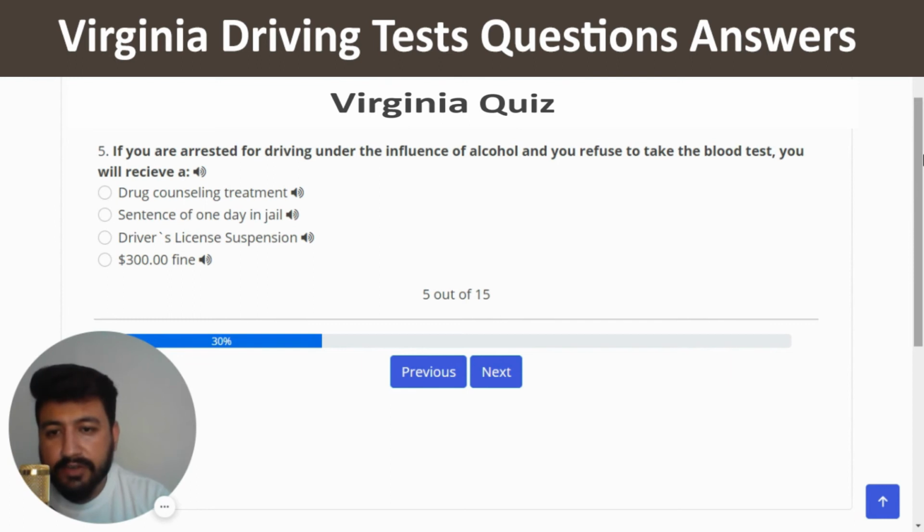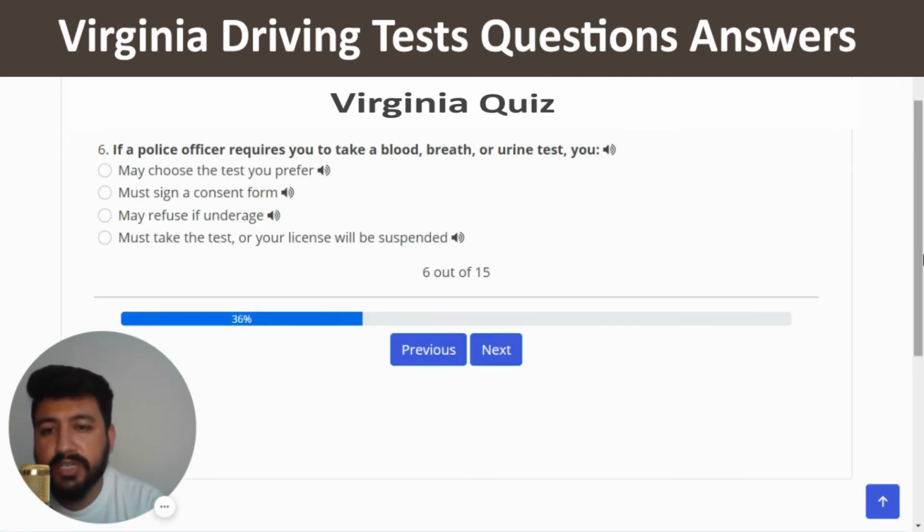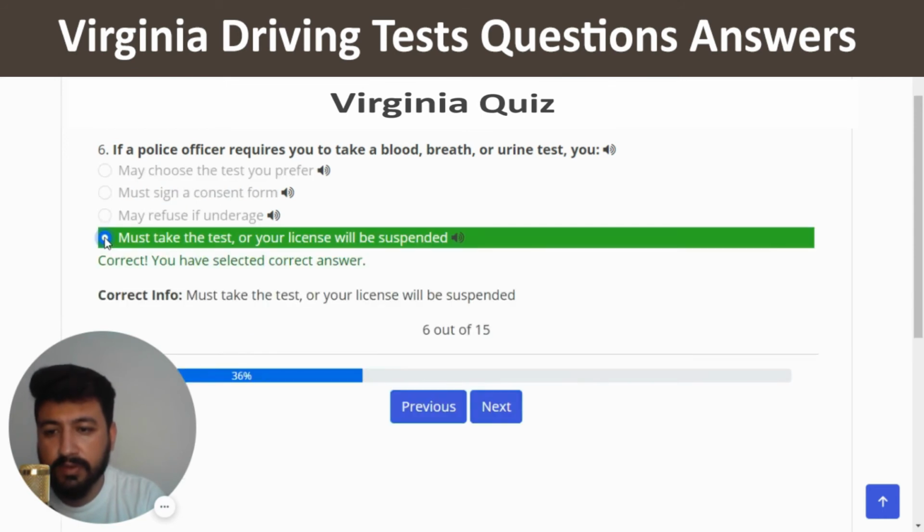If you are arrested for driving under the influence of alcohol and you refuse to take the blood test, you will receive a blank. The right answer is driver's license suspension. So I'm going to click on the third option, next. If a police officer requires you to take a blood, breath, or urine test, the right answer is must take the test or your license will be suspended. So I'm going to click on the last option, which should be the right one.